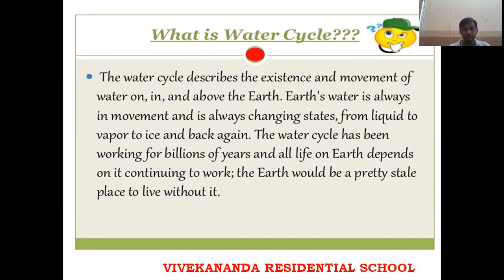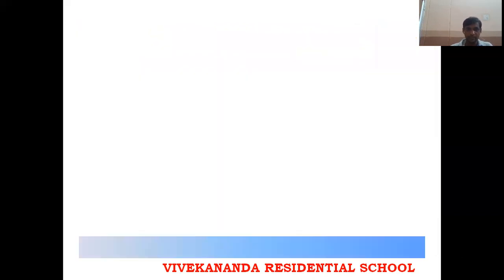That means due to the sun's heat, water changes to vapor, again cools down and forms ice, that is snow or clouds. Then again it falls as rain, as water. The water cycle has been working for billions of years, and life on the earth depends on it continuing to work. The earth would be a pretty stale place to live without it. That means without water and without the water cycle on the earth, nothing is going to be alive. So children, this is about the water cycle.